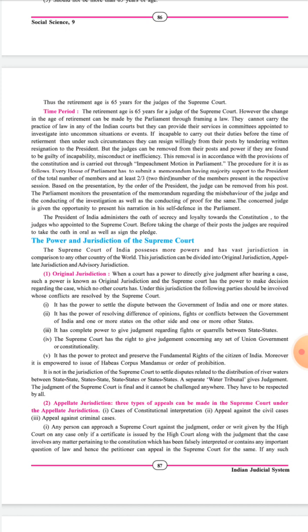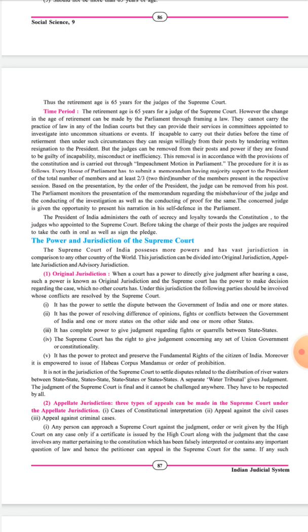If incapable of carrying out their duties before the time of retirement, then under such circumstances they can resign willingly from their post by tendering a written resignation to the president. See, if the judge wishes to resign from his post, he can do so by what? By submitting a written resignation letter to the president.